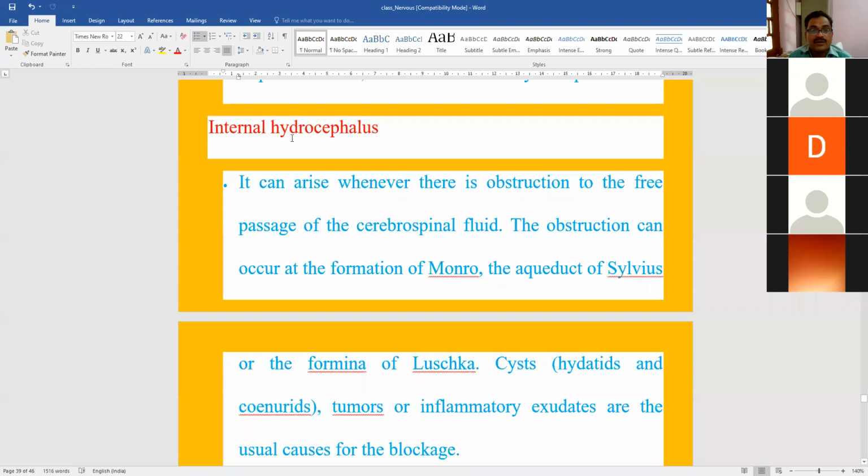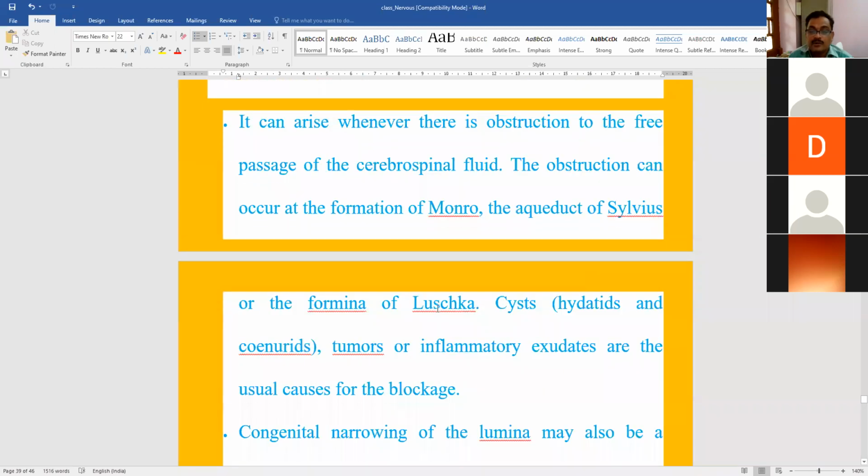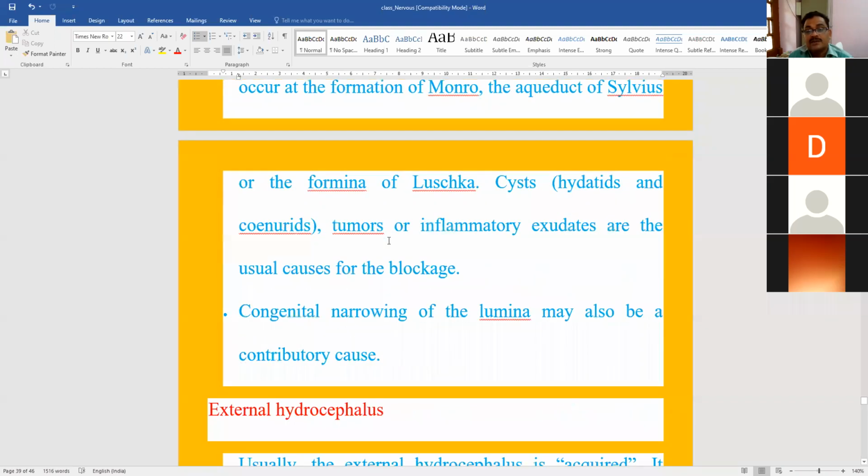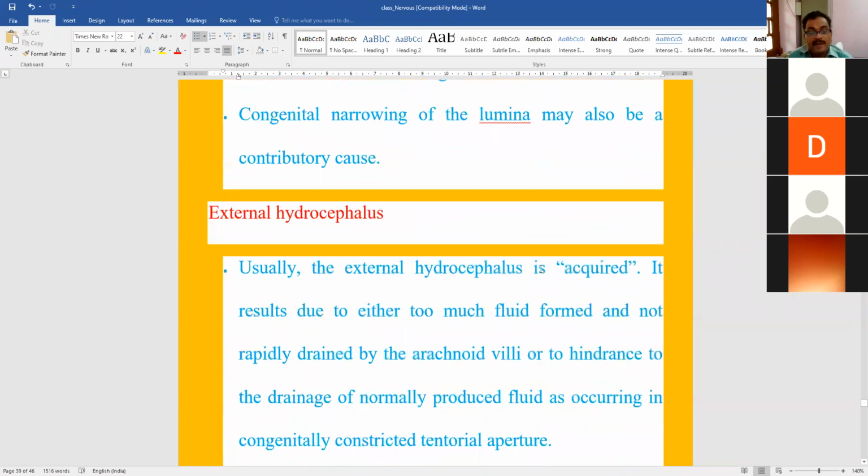So the cause of internal hydrocephalus may be obstruction of the foramen of Monro, aqueduct of Sylvius, foramen of Luschka, because it is important for circulation of the CSF going out of the ventricles to the subarachnoid space. If these foramina are being obstructed, there will be internal hydrocephalus. Some parasite like Parotid cinereus, some tumors, some inflammatory condition may lead to blockage of these foramina.